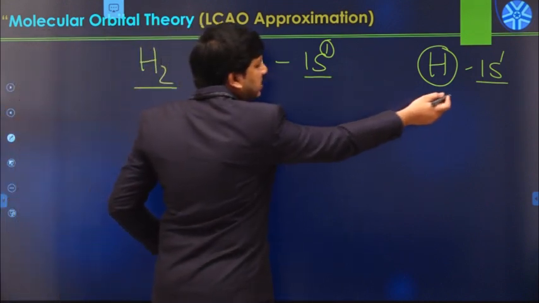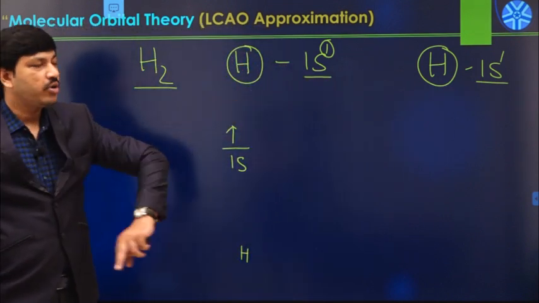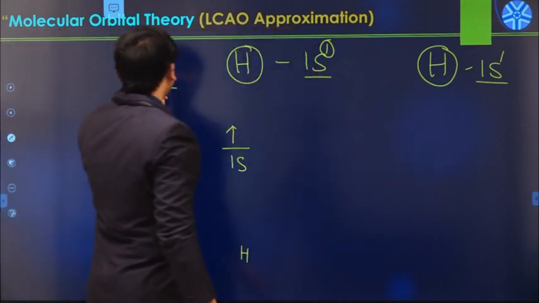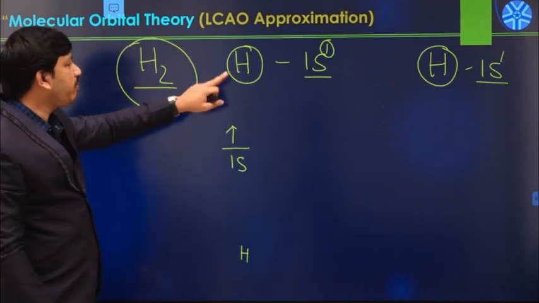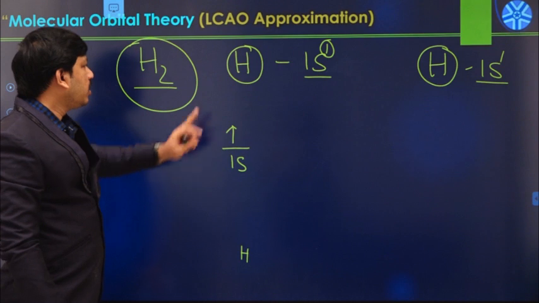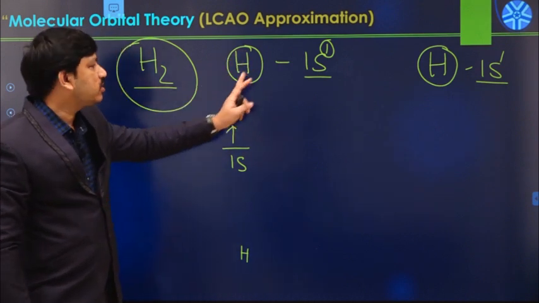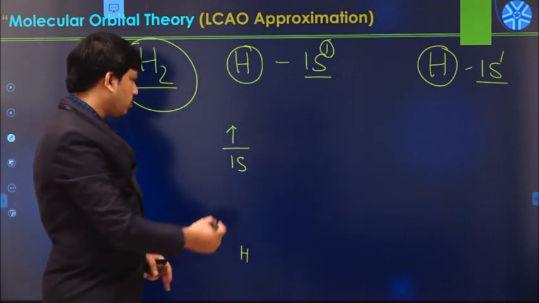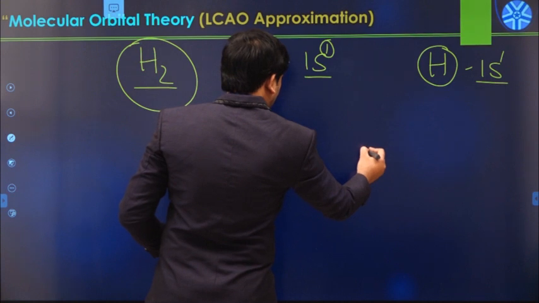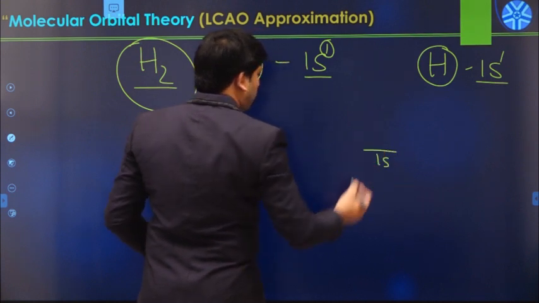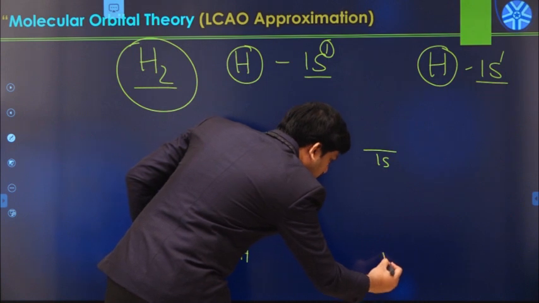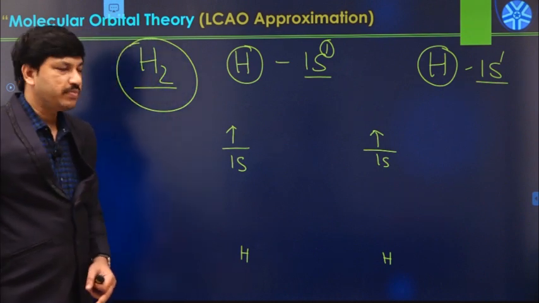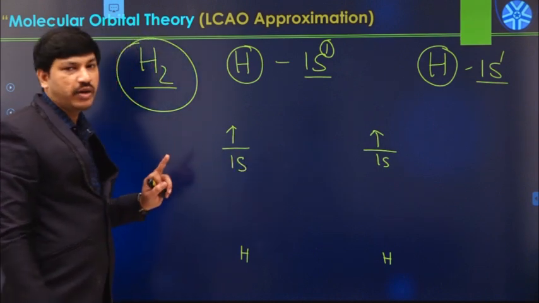Similarly, we have a second hydrogen atom, which also has a 1s atomic orbital. In this case both atoms are the same. This is a homodiatomic molecule. Homo means we have the same type of atoms. Whenever you use the same type of atoms, the corresponding atomic orbitals also have the same amount of energy. So on the other side we have another 1s orbital, from another hydrogen atom, and this 1s orbital also contains one unpaired electron. So both have the same amount of energy.